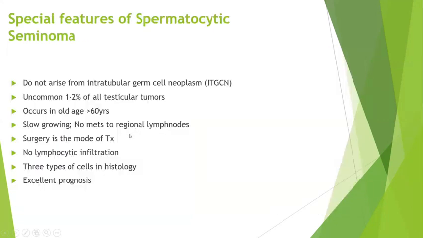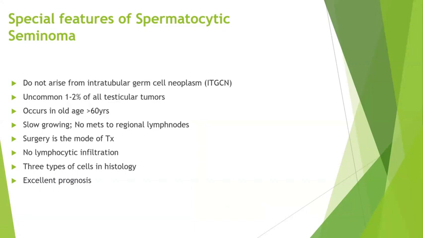Special features: each lobule or nodule will be separated by fibrous stroma, and the fibrous stroma will contain a lot of lymphoplasmacytic infiltration. Whereas in spermatocytic seminoma, they contain a lot of giant cells.